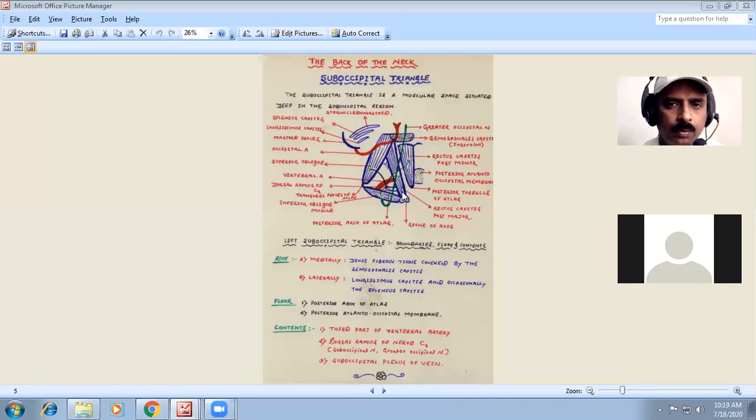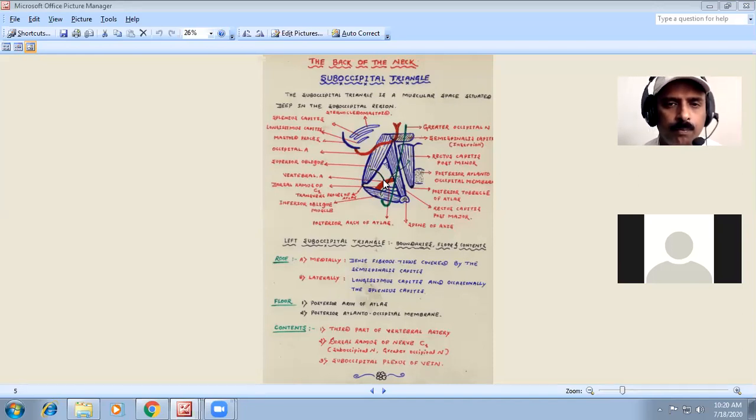Here superior medially we have the muscles rectus capitis posterior major and rectus capitis posterior minor; superior laterally, the superior oblique muscle; inferiorly, the inferior oblique. Almost all these you are going to get as the suboccipital triangle. Then the roof is formed by dense fibrous tissue covered by the semispinalis capitis and longissimus capitis also.